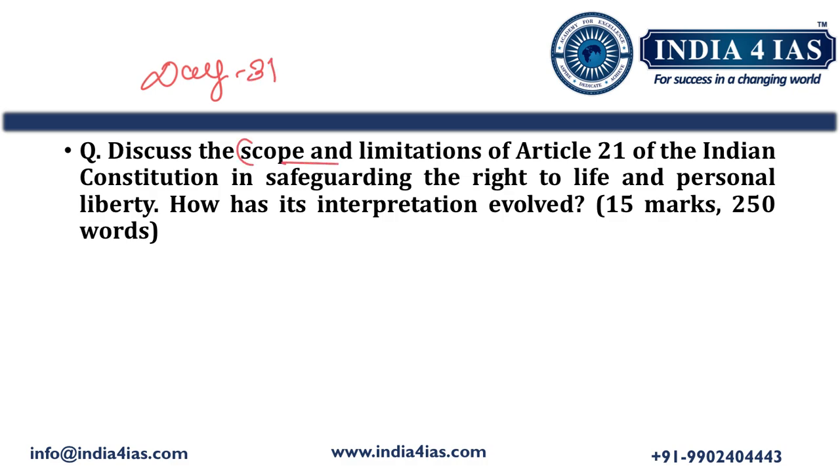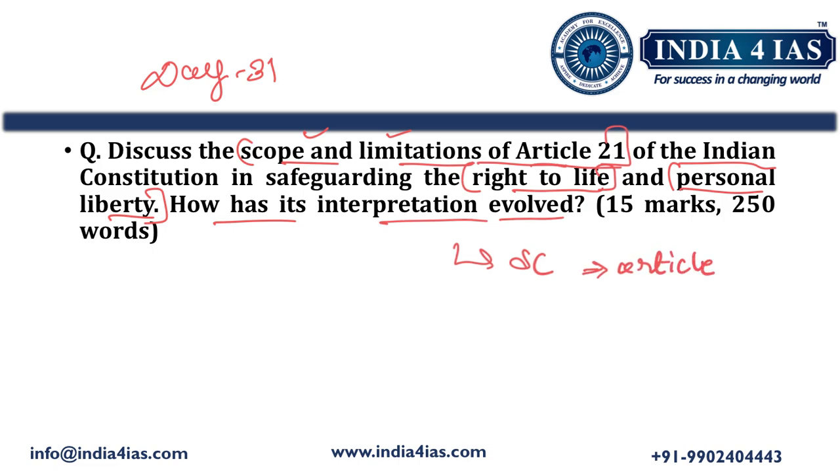Discuss the scope and limitations of Article 21 of the Indian Constitution in safeguarding the right to life and personal liberty. So the question is asking about the scope and limitations of Article 21 in safeguarding right to life and personal liberty. How has its interpretation evolved? It is also asking how the Supreme Court evolved the interpretation of Article 21, how it broadened the scope of Article 21. So we should answer this by writing a few judgments of the Supreme Court.